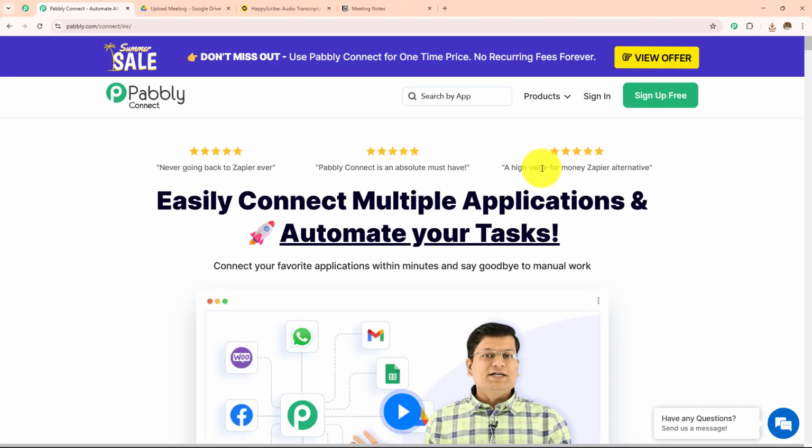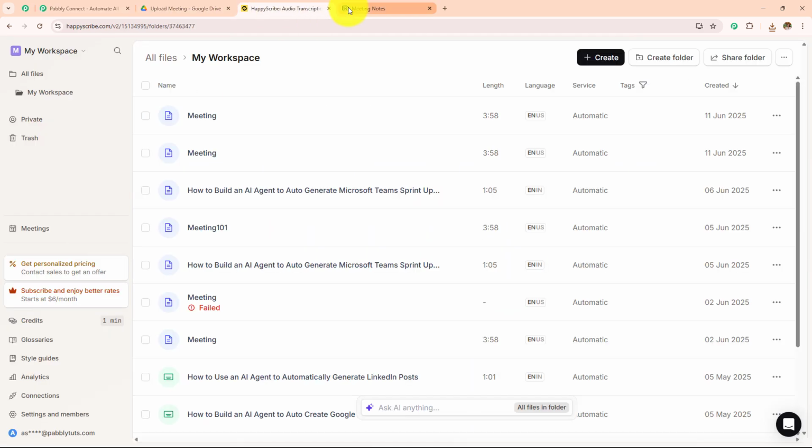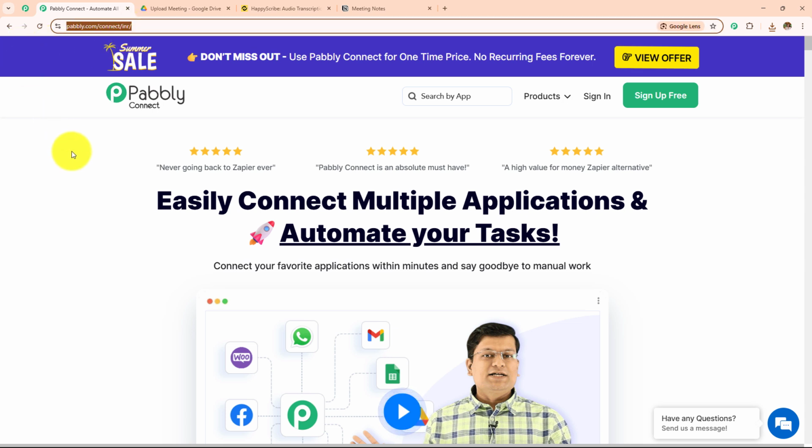In this video, we are going to learn how to transcribe audio files, generate summary using AI agent and store in Notion. For this, we are going to create automation between Google Drive, Happy Scribe, OpenAI and Notion with the help of Pabbly Connect. So this is the landing page of Pabbly and you can visit this simply by typing pabbly.com/connect in your browser.